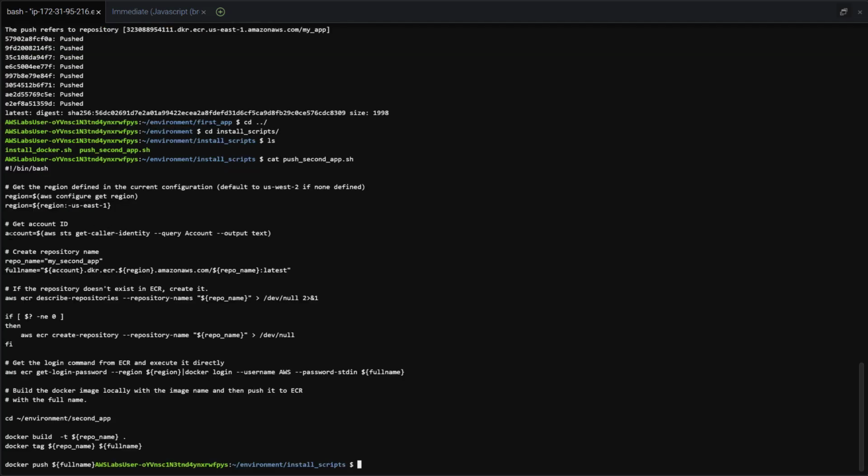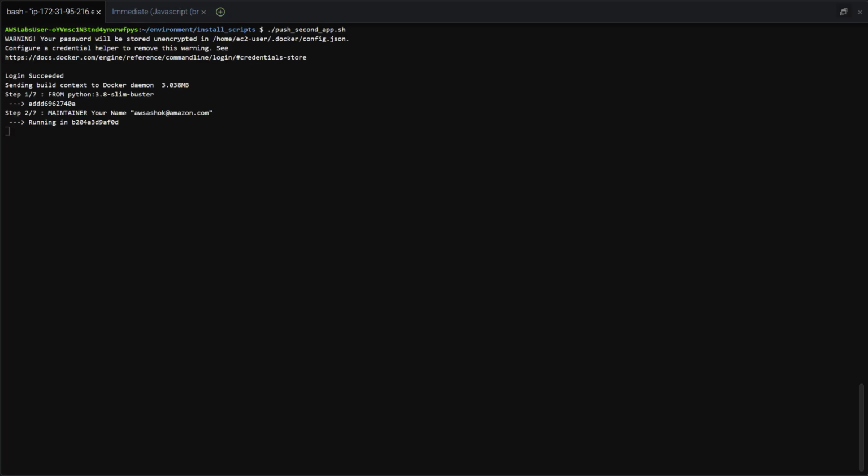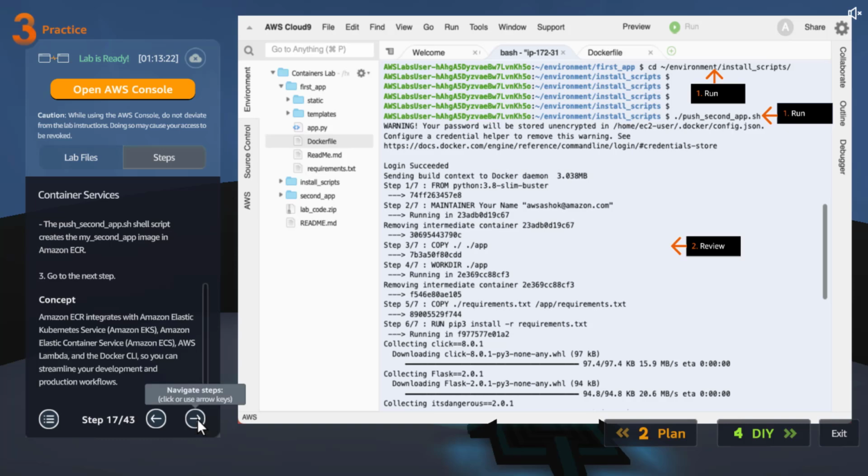Whatever commands we just executed, for example, setting up the region variable, account variable, repo, full name, and then, since the repo is already created, we are describing the repositories available, and then we are getting the credentials, then we are building the image for the second app, and then we are tagging it, then pushing it. So whatever we did manually till now, everything is in this script. So once we run this script, it will take care of all those things. So let's give it some time. While it is doing that, let's go and check what is next.